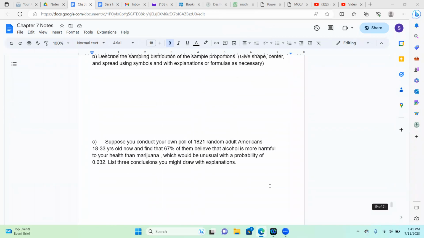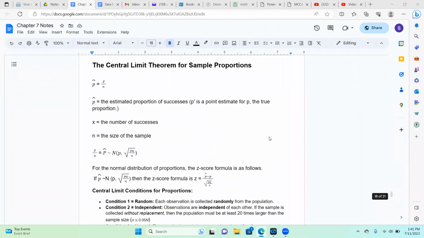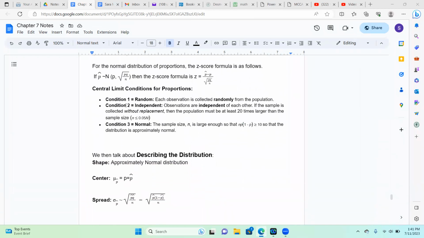If we go up here, these are our three conditions for proportions. Condition 1 is the same as it was for the means. Each observation is randomly selected from the population.